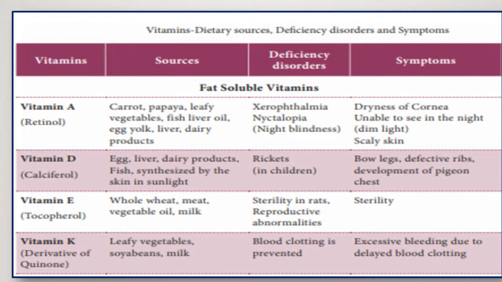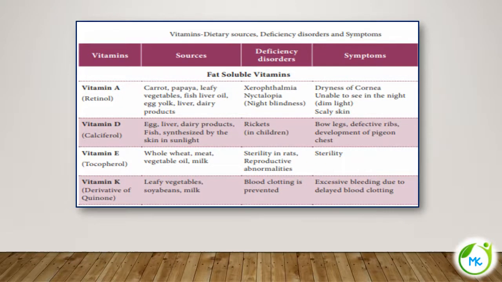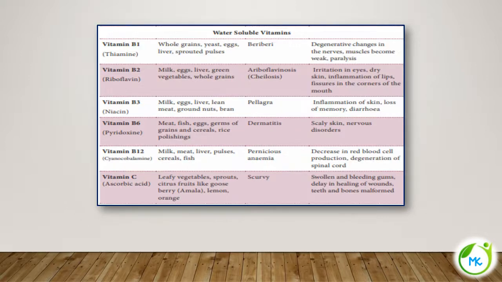So when there is any tissue damage, it leads to excessive bleeding. These are the various fat soluble vitamins, vitamin A, D, E, K, and their sources, deficiency disorders and symptoms.